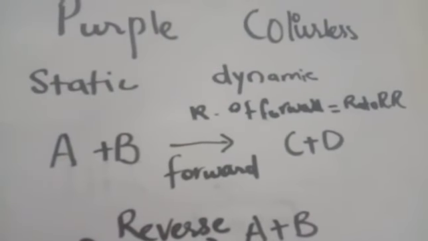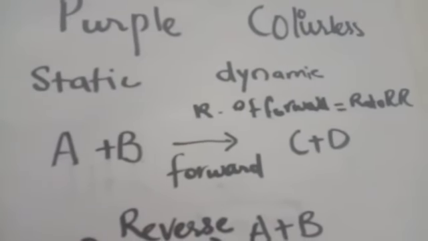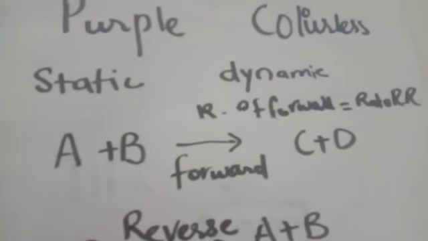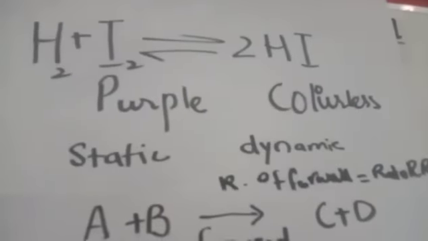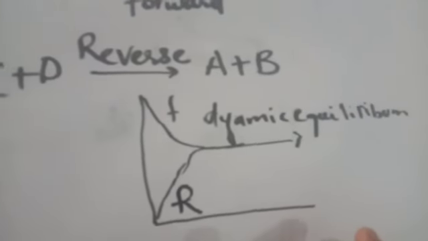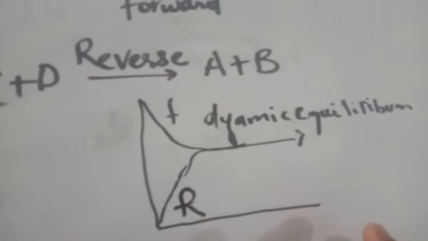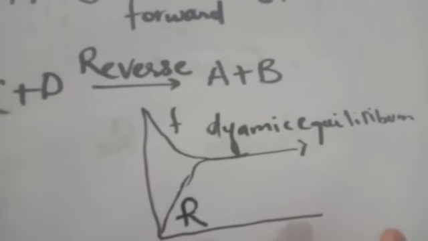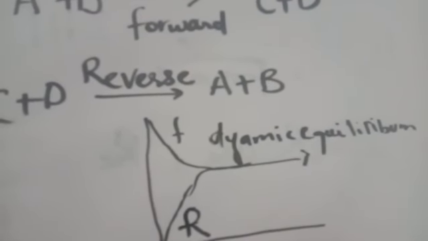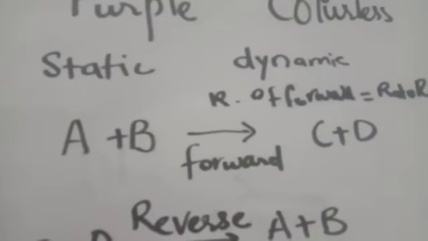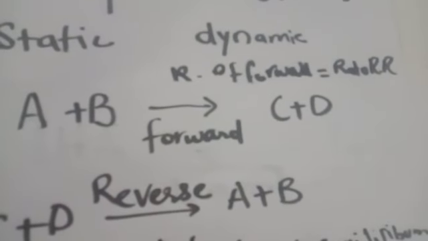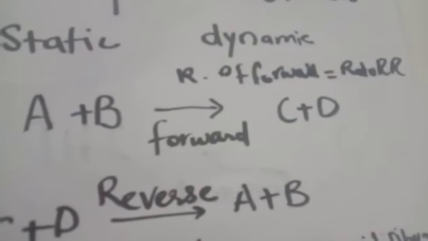So from all these things we come to know that in the chemical equilibrium state there are forward and reverse reactions, and after some time the forward and reverse reactions become equal. If the system is closed, then the position is dynamic equilibrium, and in dynamic equilibrium the rate of the forward reaction is equal to the rate of the reverse reaction.